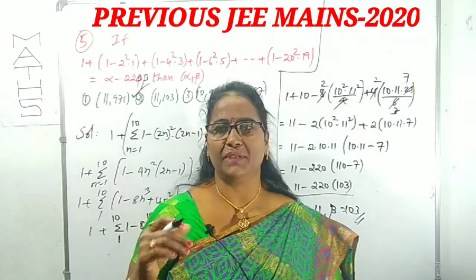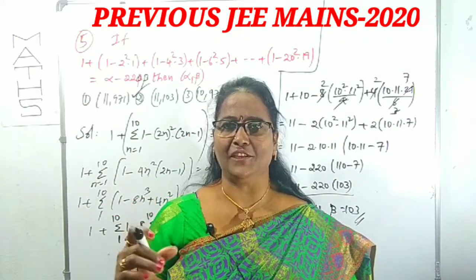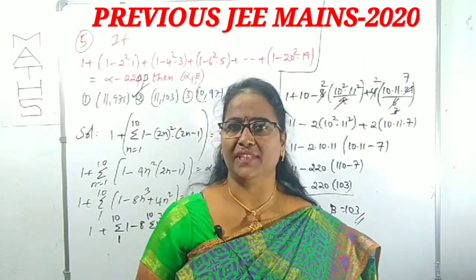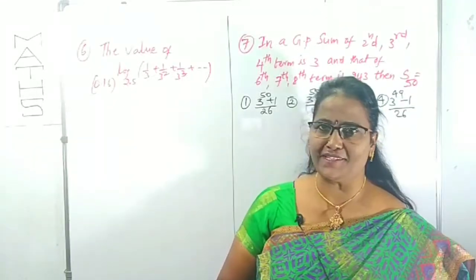It's very simple, but you have to concentrate on what pattern it follows, what the general term is, then what the summations of squares of natural numbers, cubes of natural numbers and so on are. Clear? Right. Look at the sixth one.